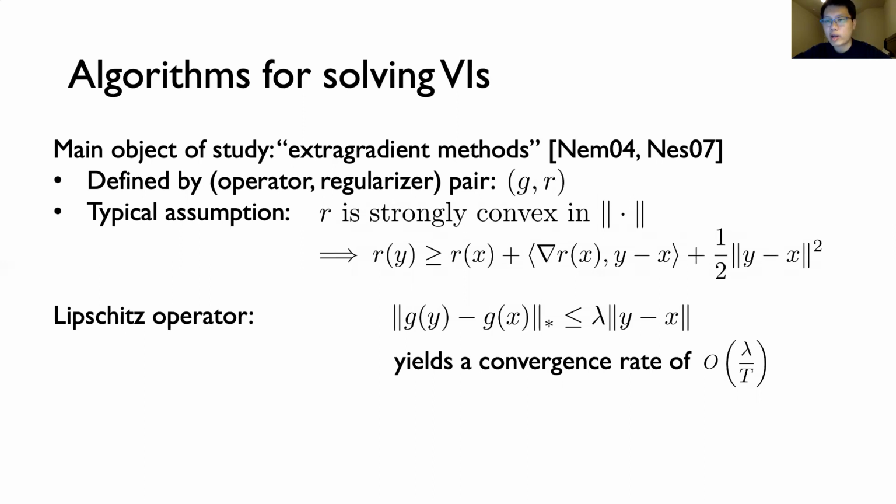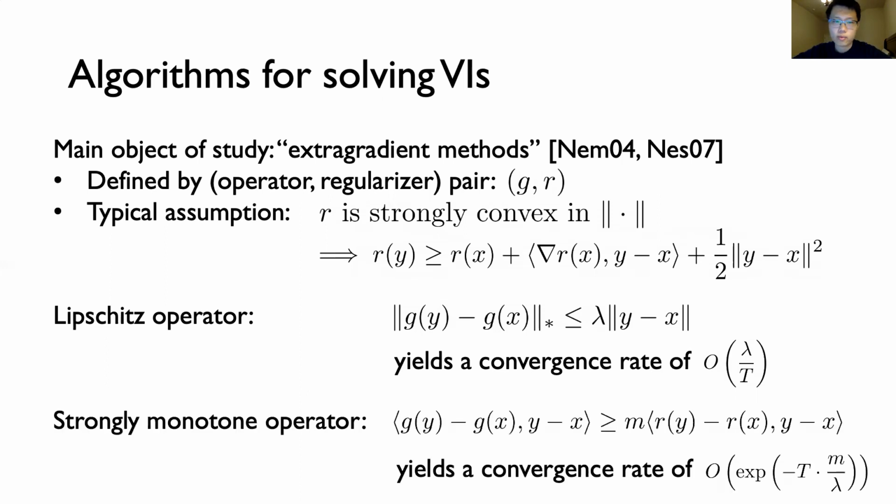Now we'll talk about rates for extragradient methods with a strongly convex regularizer. In 2004, Nemirovsky showed that when the operator G is Lipschitz with parameter lambda, the method converges to a solution at a rate of lambda over t in t iterations. Under the assumption that the operator G is not only monotone, but also M strongly monotone with respect to the regularizer R, which is the definition here, the method converges at the displayed rate.